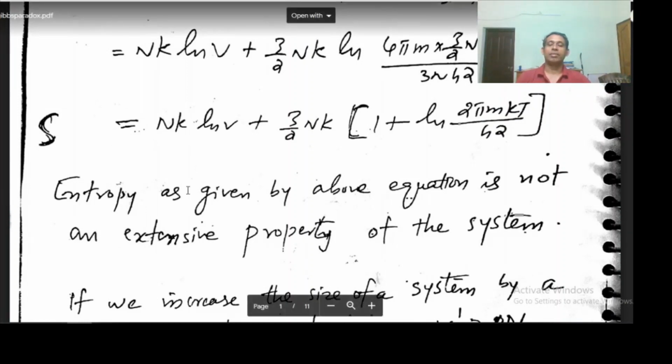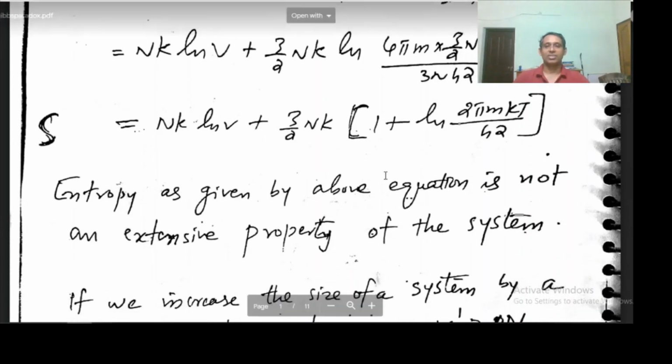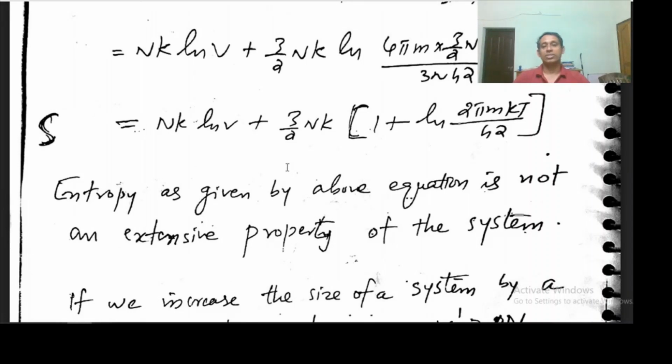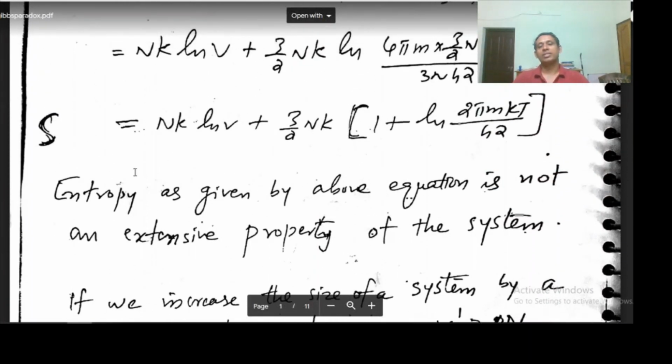The problem with this expression is that the entropy as given by this formula is not extensive, but we know entropy is an extensive property of the system. Why do we say this is not extensive?